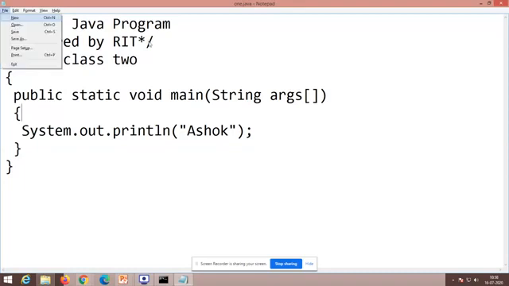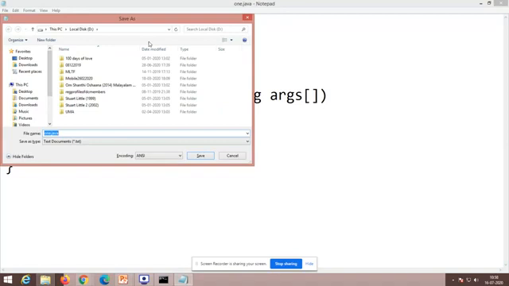Now I'm going to save this. File, save as. I'm going to save within the D drive as 2.java, because 1.java is already available. I'm saving within double quotes because the default extension for Notepad is .txt. In any editor you save in, the default extension will be added. To avoid that, you have to save the file name within double quotes, filename.java. File name and class name must be equal. That's the reason I suggest you use it like this.